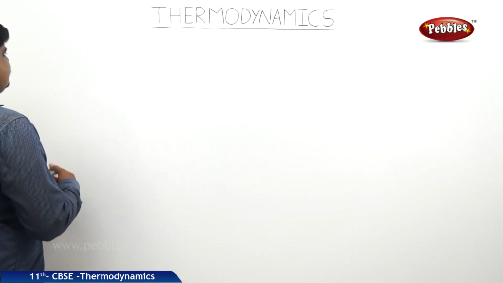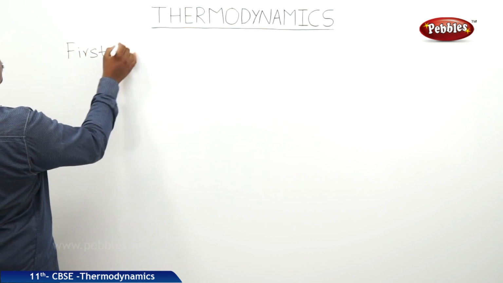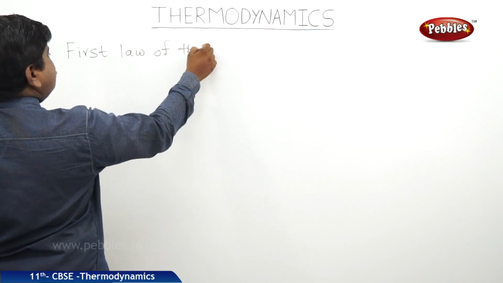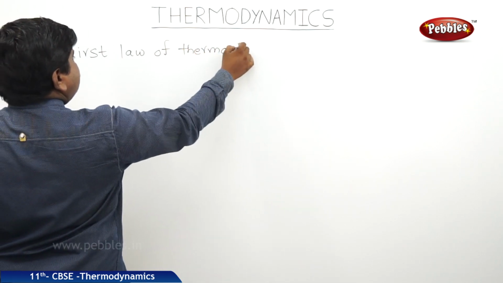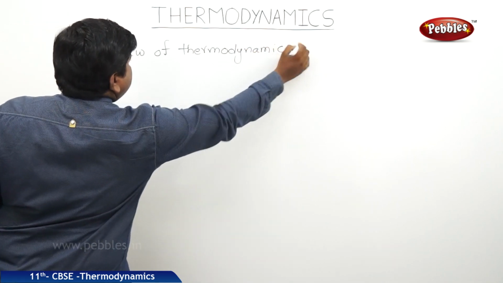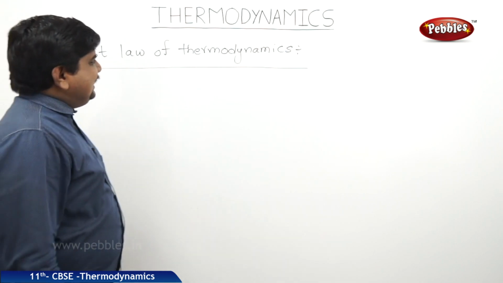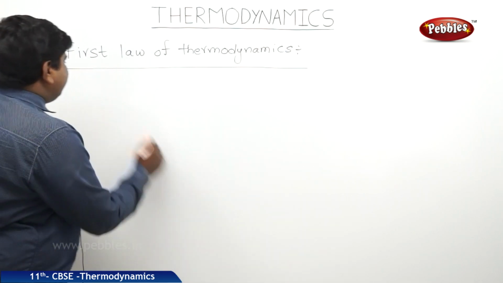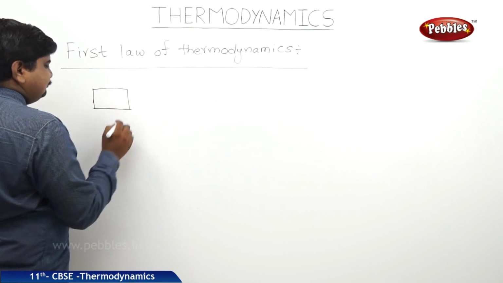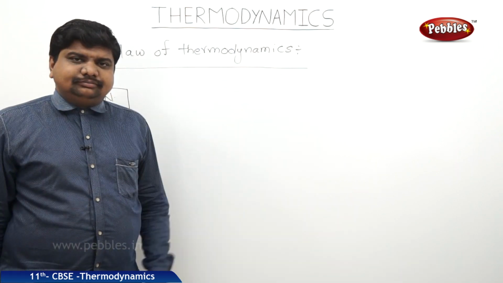Now we are going to discuss the first law of thermodynamics. What is the explanation for this? Take an object or a body which contains some n number of molecules in it, arranged in a regular order.